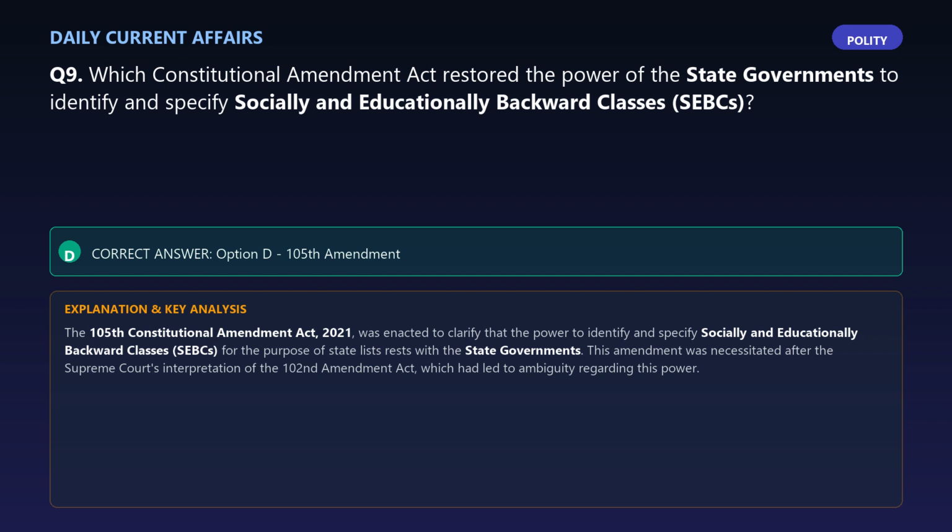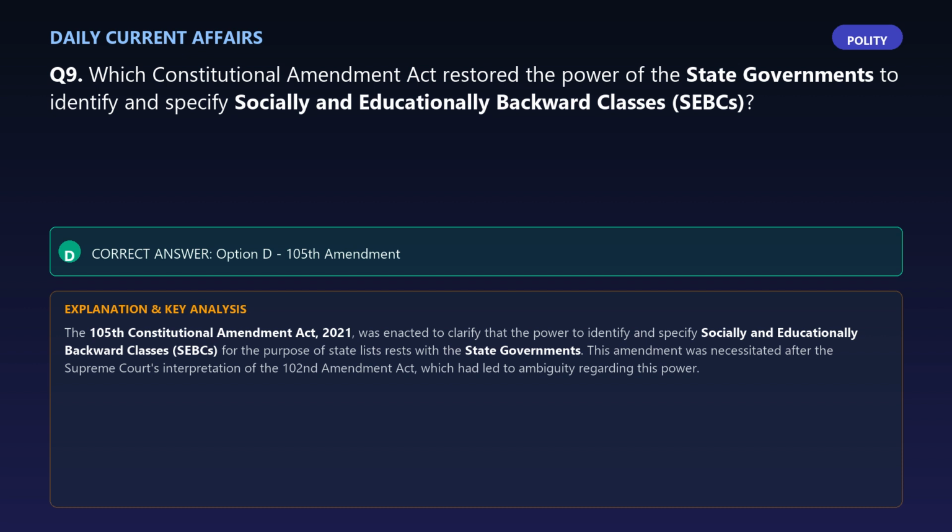Explanation: the 105th Constitutional Amendment Act, 2021, was enacted to clarify that the power to identify and specify socially and educationally backward classes, SEBCs, for the purpose of state lists rests with the state governments. This amendment was necessitated after the Supreme Court's interpretation of the 102nd Amendment Act, which had led to ambiguity regarding this power.